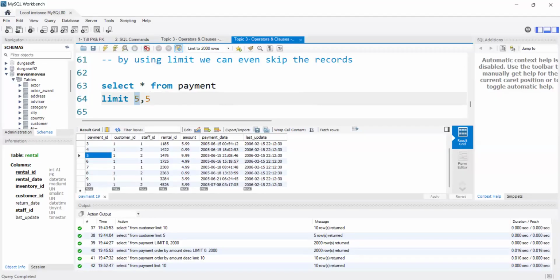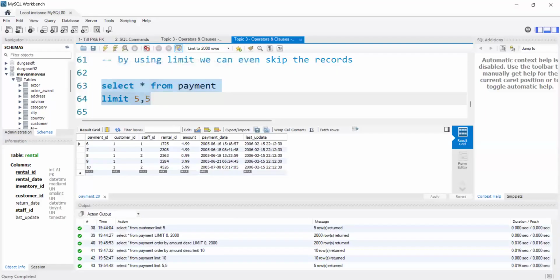This is one parameter and this is the second parameter. Whenever we give two parameters after limit, it will skip the first parameter's number of values. That means the first 5 values it will skip and the next 5 values it will display. Let me show you this output, then let's see another example also. See, the first 5 it skipped, and it is just displaying the second 5, I mean from 6 to 10, right?